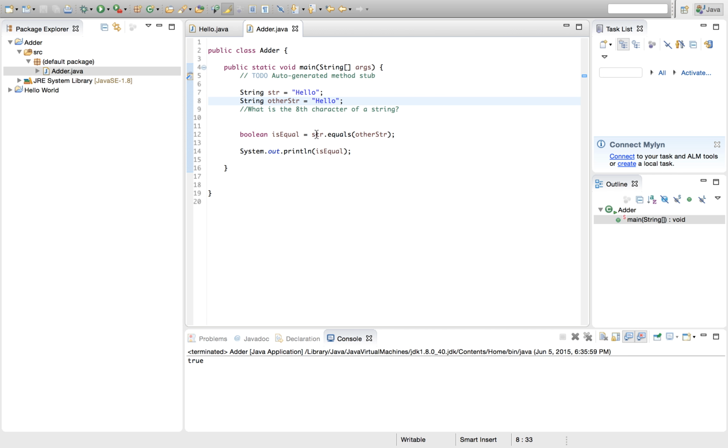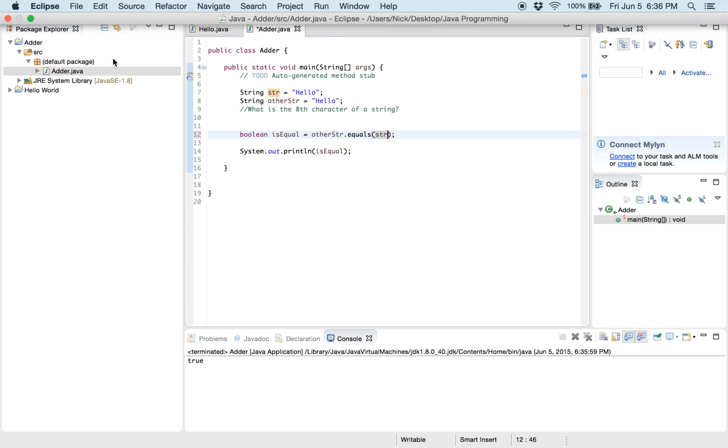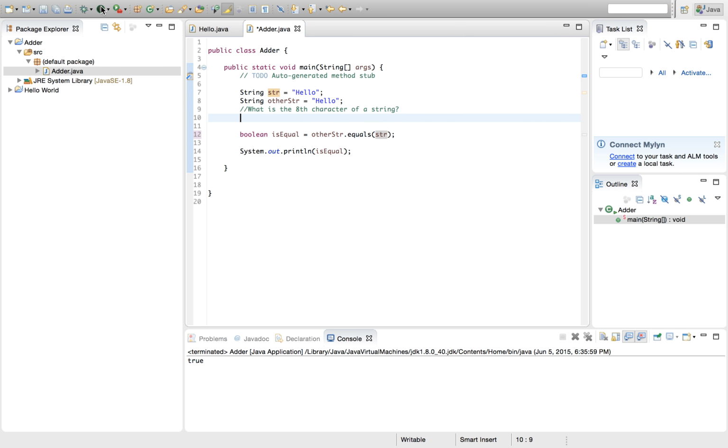You might be wondering, why did I do str.equals(otherStr), not otherStr.equals(str)? Well, if we did that, we would end up with the same exact results. The way that your computer handles it is a little different, but as far as we're concerned as programmers, they're the same thing.